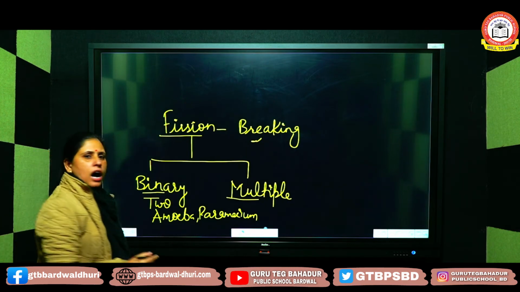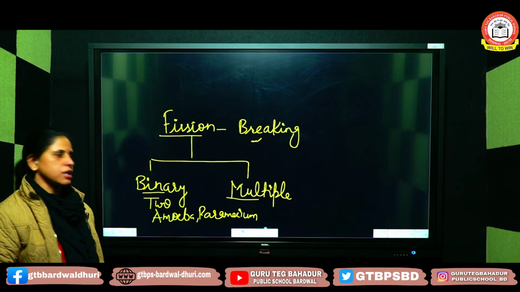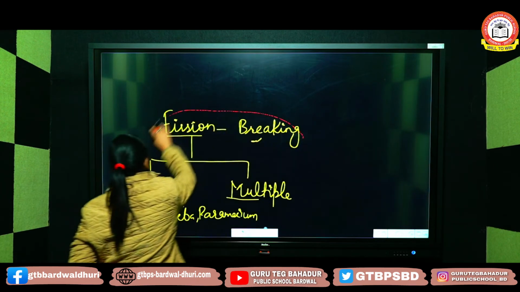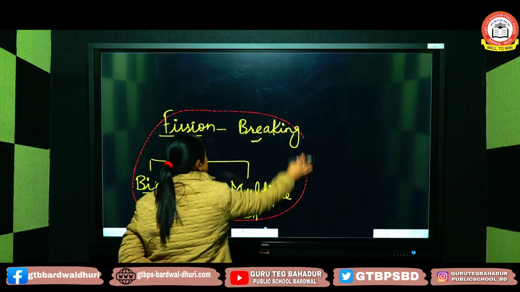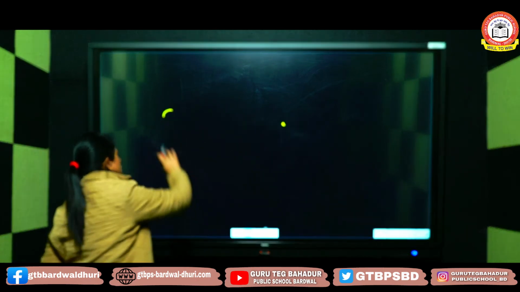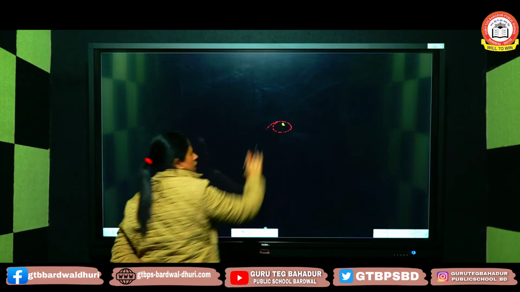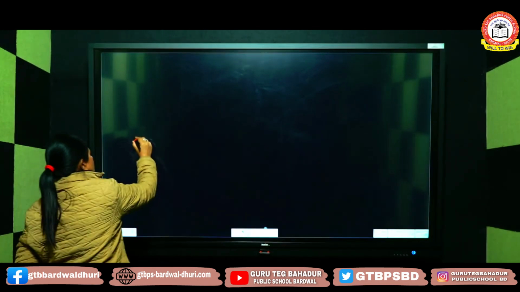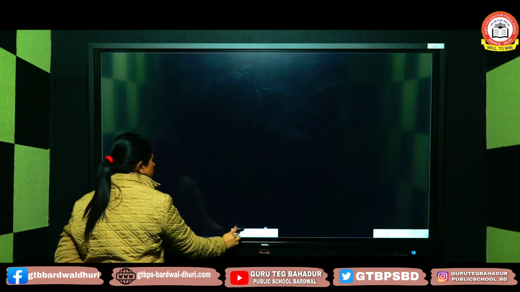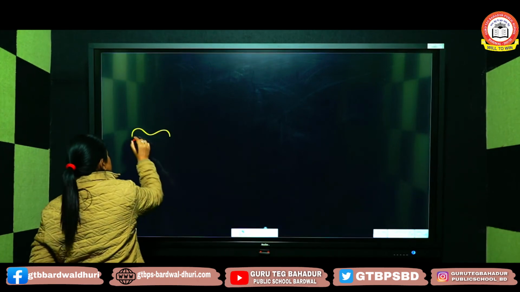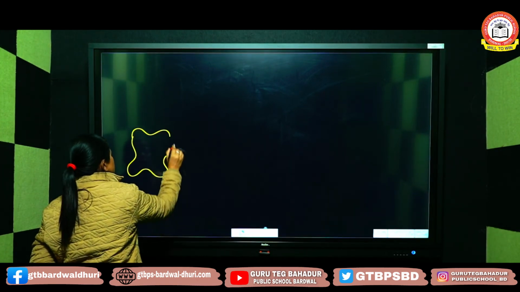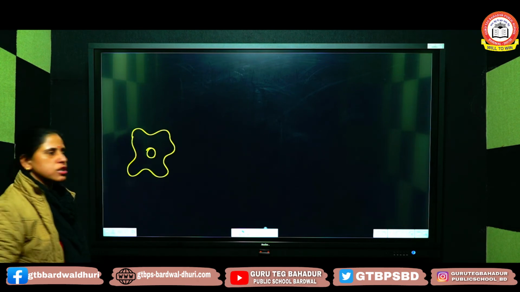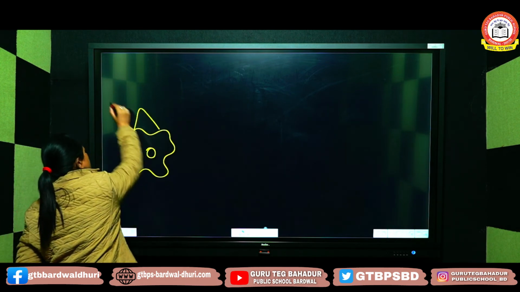Now let us see how binary fission takes place in amoeba. Amoeba is a unicellular organism. It is found in water bodies. As we know, amoeba is made up of a single cell and there are finger-like projections called pseudopodia.